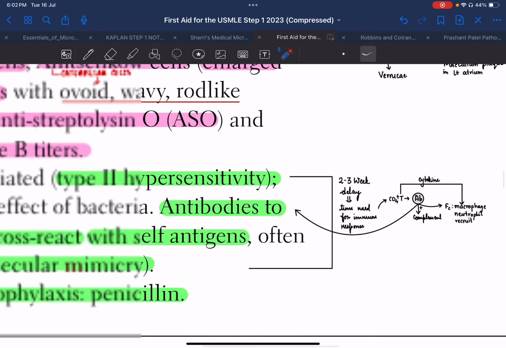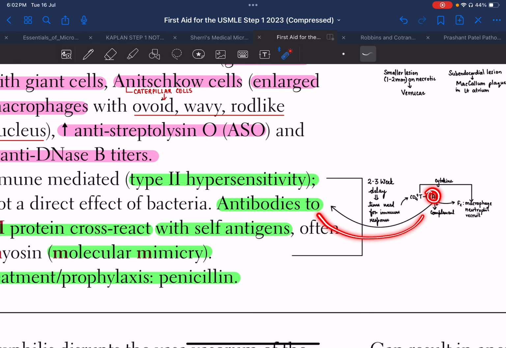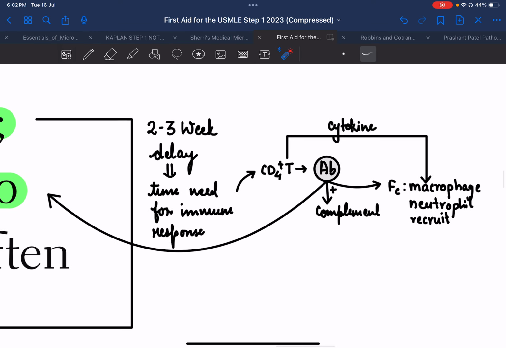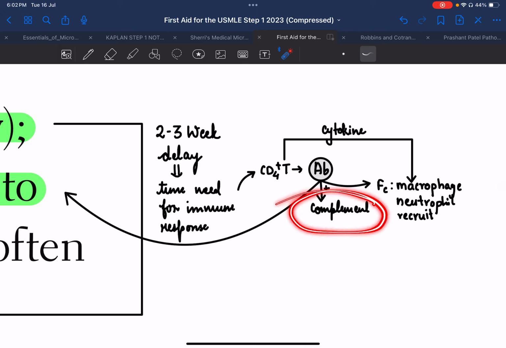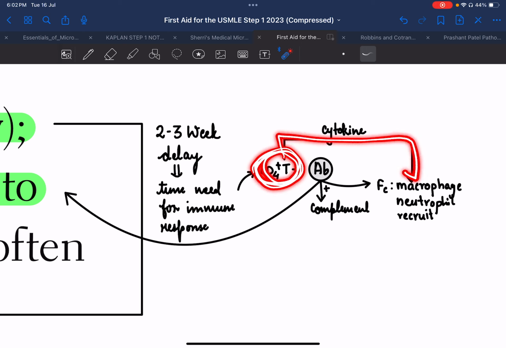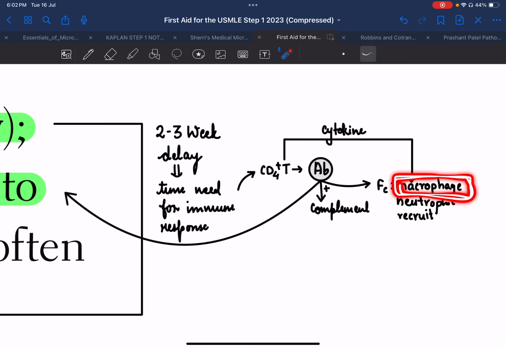One thing the antibody can do is the molecular mimicry we described. The other thing it can do is activate the complement system, and it can also recruit the Fc receptor mediated cells, which are the macrophages and neutrophils. Also, the activated CD4 plus T lymphocyte will generate certain cytokines that can also recruit macrophages. Now why are we stressing so much upon macrophages?